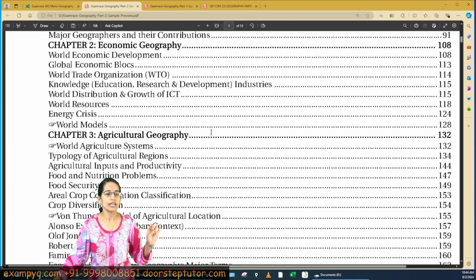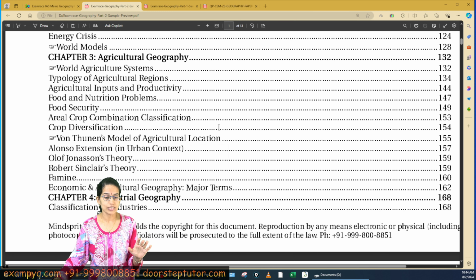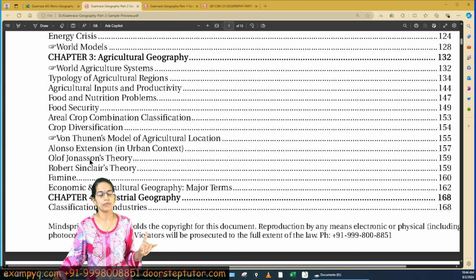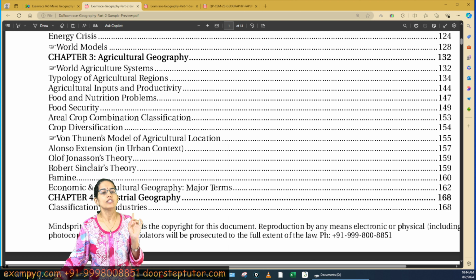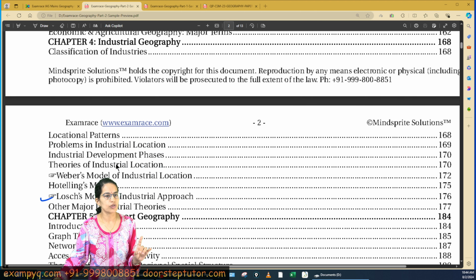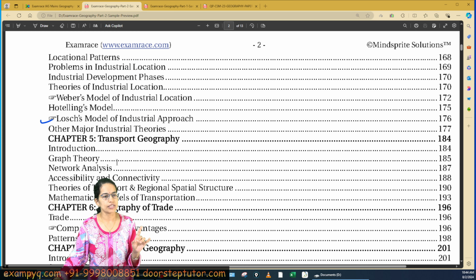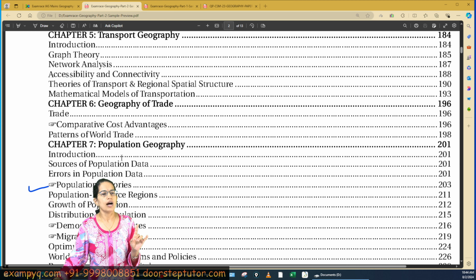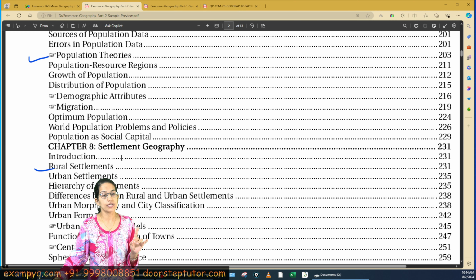Economic geography, agricultural geography, there were no questions for 2023, but these are possible and probable sections for your 2024. So cover these very, very carefully. Coming on to industrial geography, there was a question from the Losch model. From the section on population, there were ample questions.